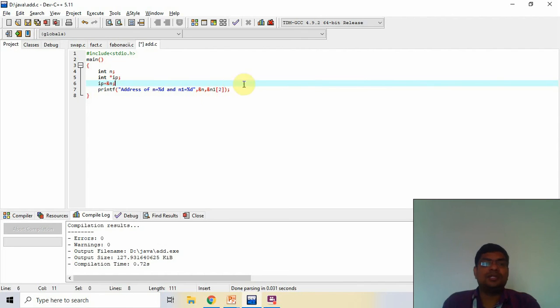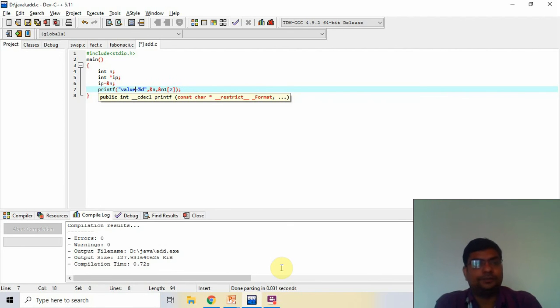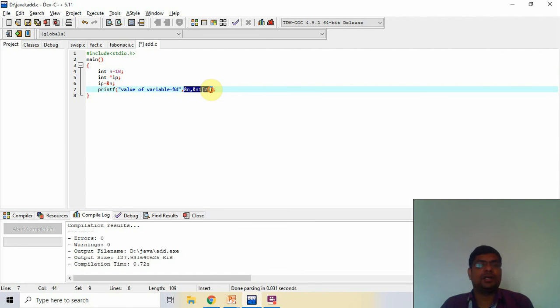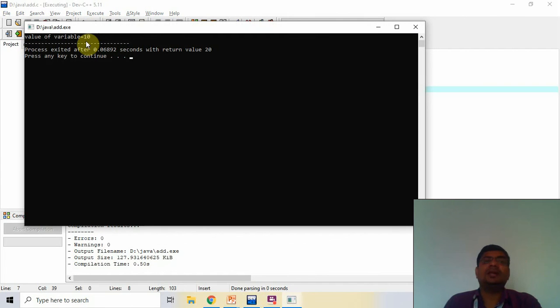Now first we print the value of that variable. So we give the variable a value, n is equal to 10. Okay, now I use asterisk ip here. Now I run it, then it prints 10.